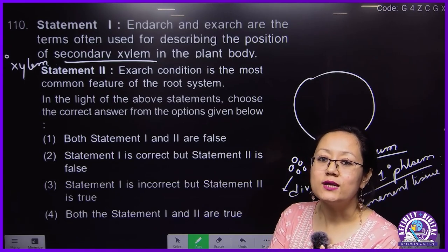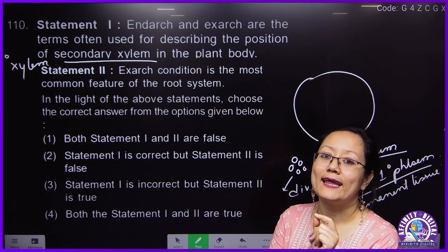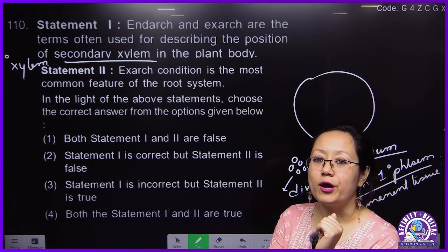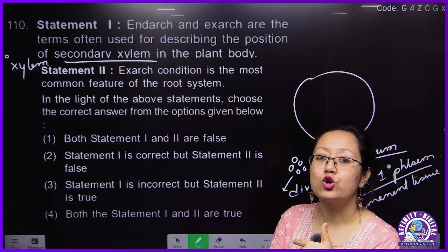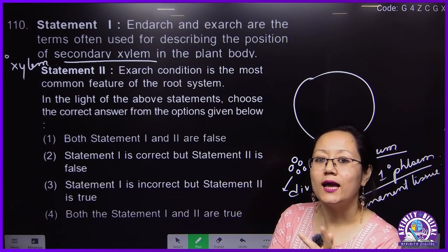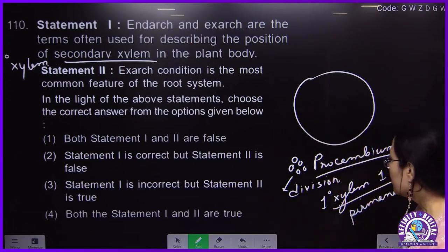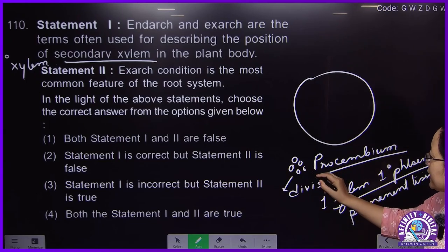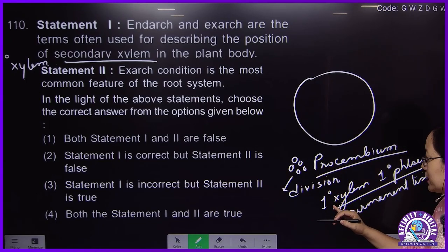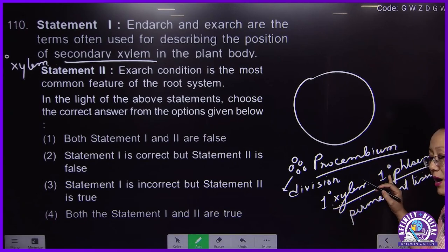Protoxylem is the young form of xylem, metaxylem is the late or mature form. In the same way, primary phloem will also be of two types, protophloem and metaphloem, early and late form.